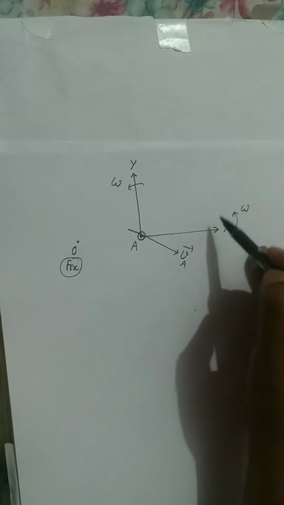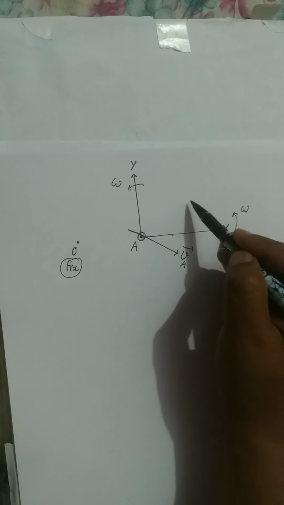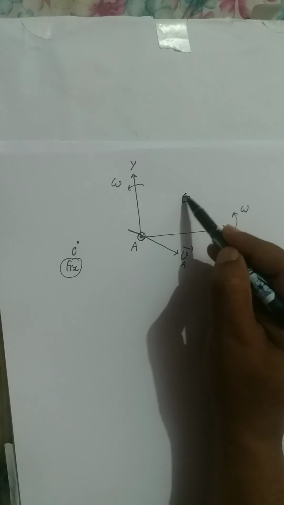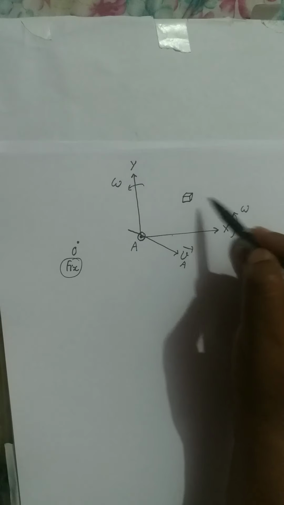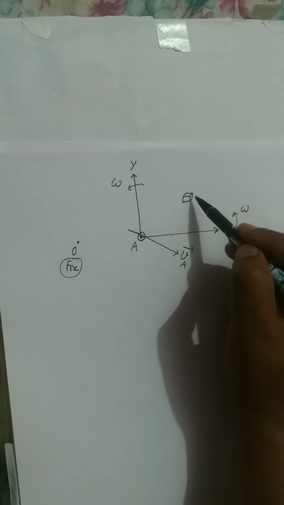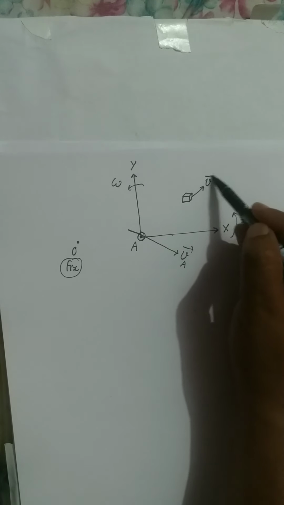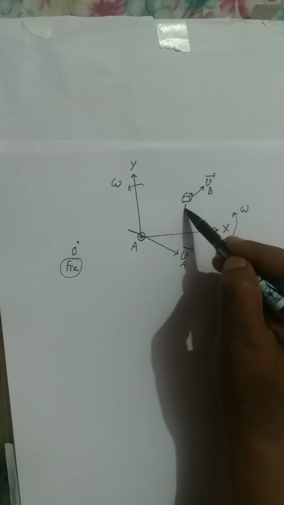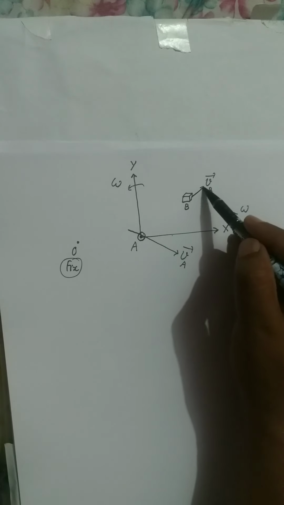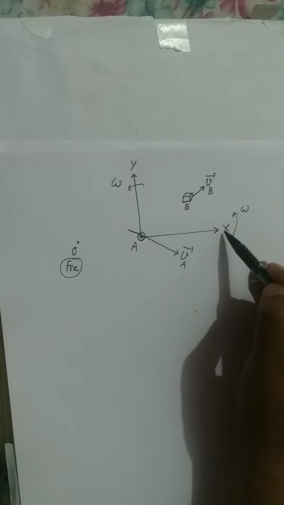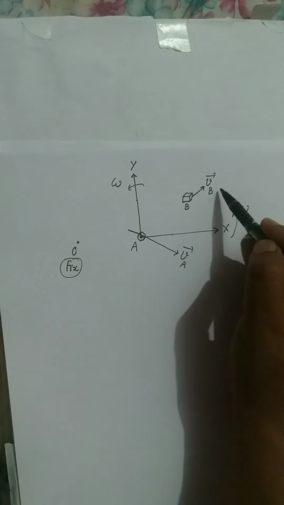And in this frame, in this coordinate system x and y, we have a particle or block which is moving in some direction with a velocity v block. So this is the velocity of block measured by these coordinate axes.